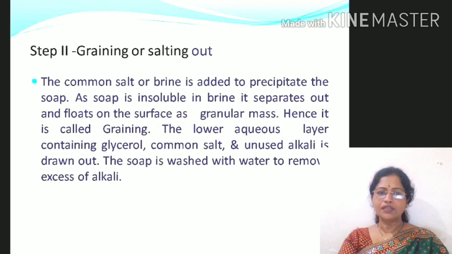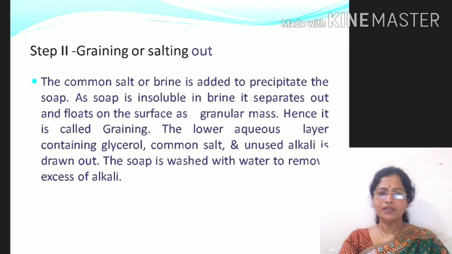The second step in this preparation is salting out of soap. In this step, common salt or brine solution is added to precipitate the soap. As soap is insoluble in brine, it separates out and floats on the surface as a granular mass, and hence it is called graining of soap.